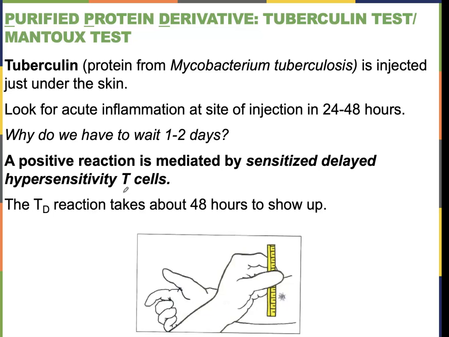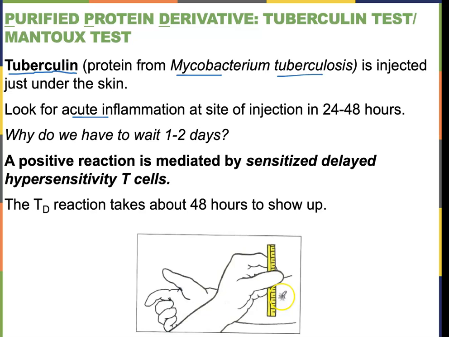So this is the PPD test. This is the tuberculin test, otherwise known as the Mantoux test. And what this is doing is, everybody has to get this before school, before you start a new job, to make sure you're clear of tuberculosis. So the protein that they're putting in your skin is tuberculin, right? This is our protein from the Mycobacterium tuberculosis bacteria. And we're looking for an acute inflammation at the site where you put it in.